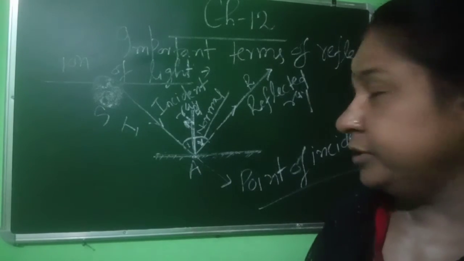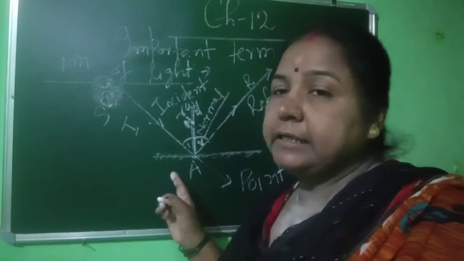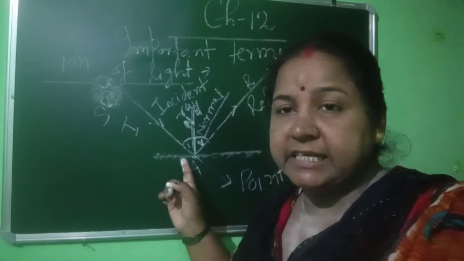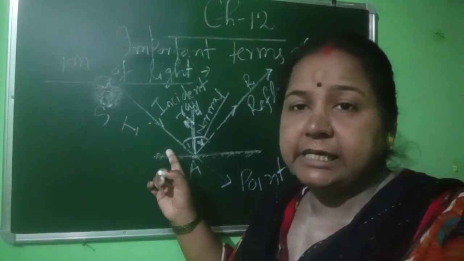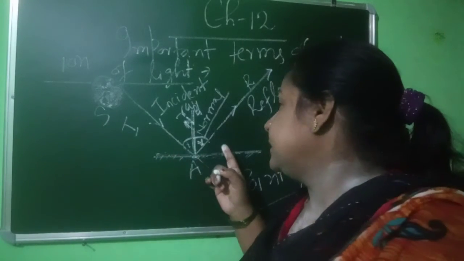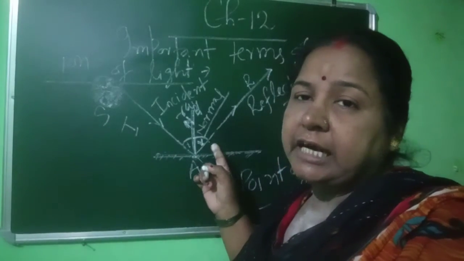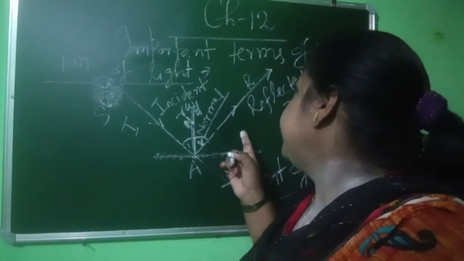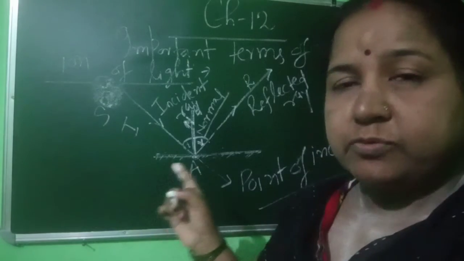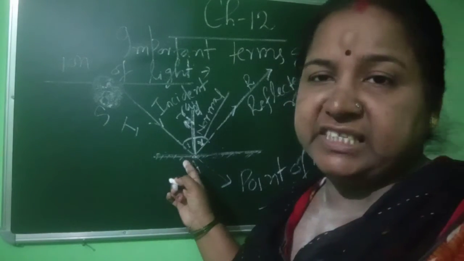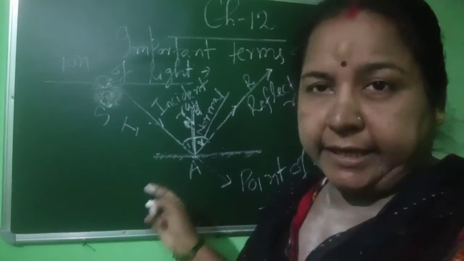Understand? Now you have known about the angle of incidence, that is the angle formed between the incident ray and normal, and the angle of reflection, that is the angle formed between the reflected ray and normal, and it is denoted by a small r, and angle of incidence is denoted by a small i.